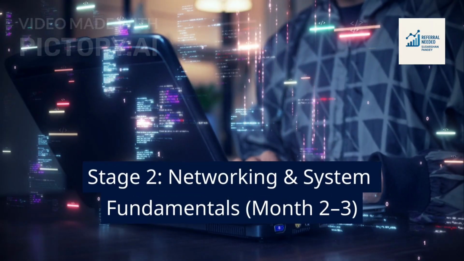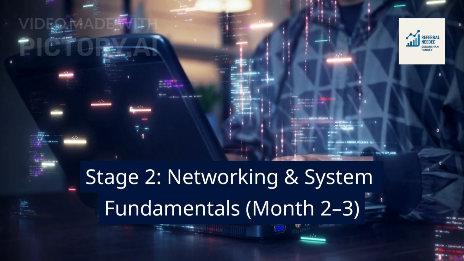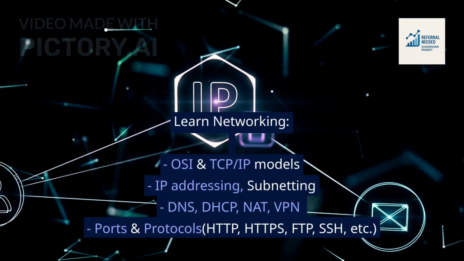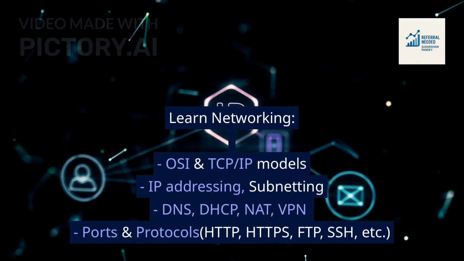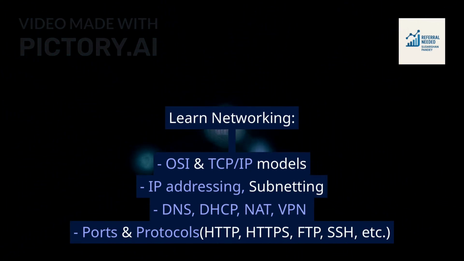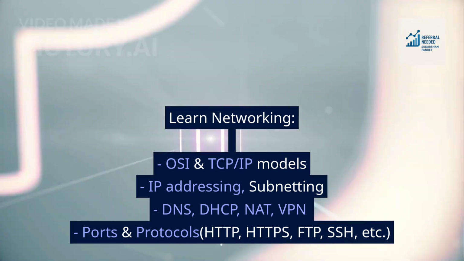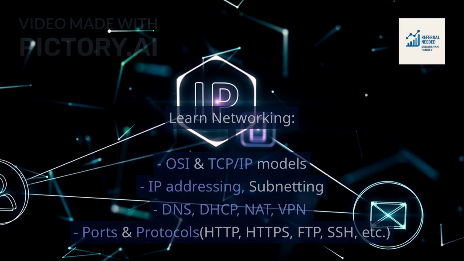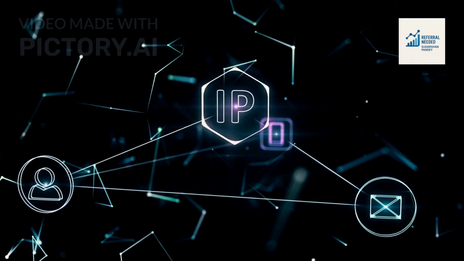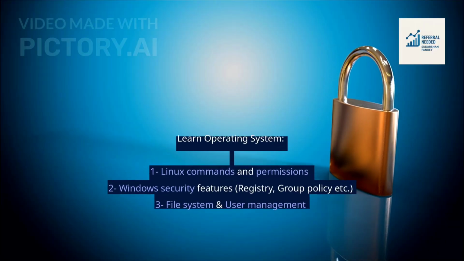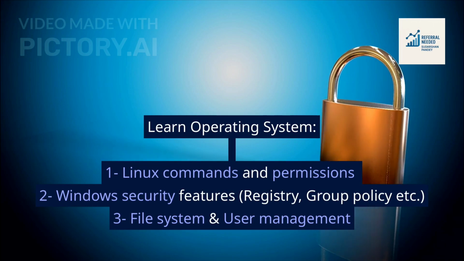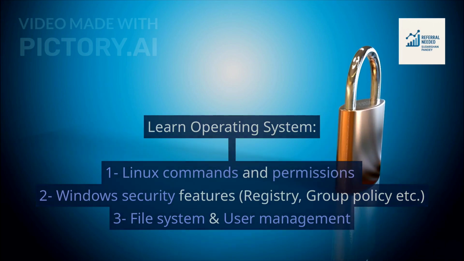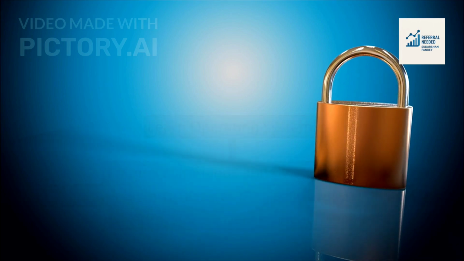Stage 2. Networking and System Fundamentals. Month 2 to 3. Learn networking: OSI and TCP/IP models, IP addressing, subnetting, DNS, DHCP, NAT, VPN, ports and protocols, HTTP, HTTPS, FTP, SSH, etc. Learn operating systems. 1. Linux commands and permissions. 2. Windows security features, registry, group policy, etc. 3. File system and user management.